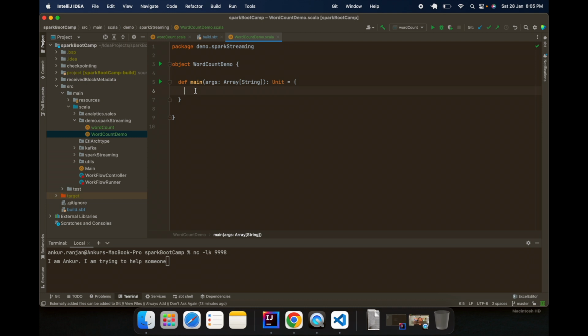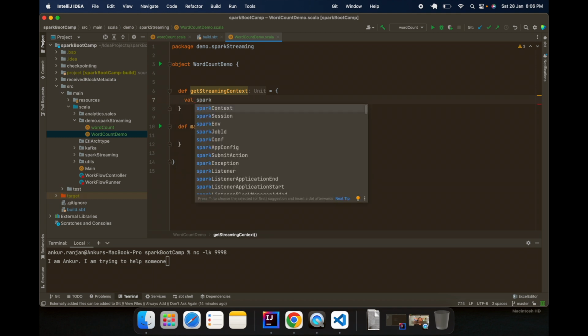The first thing that we need to do is to initiate the streaming context. And how are we going to initiate the streaming context? It's very easy. For most of the code, you don't need to remember it, you will just be copying it. So we will create a function and name it def getStreamingContext. For now let me not return anything.